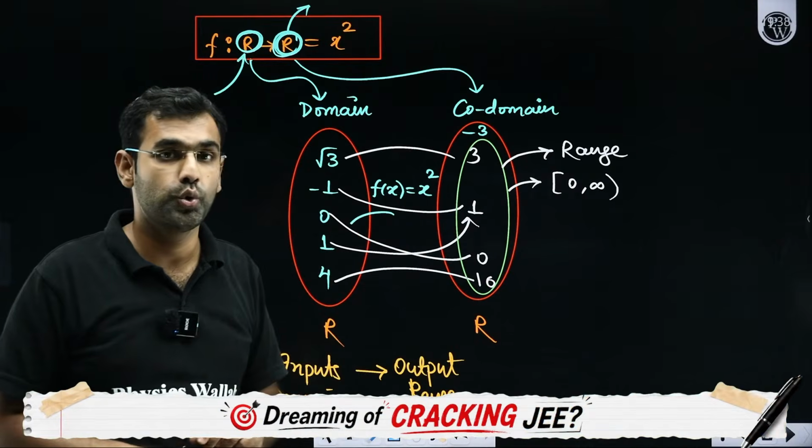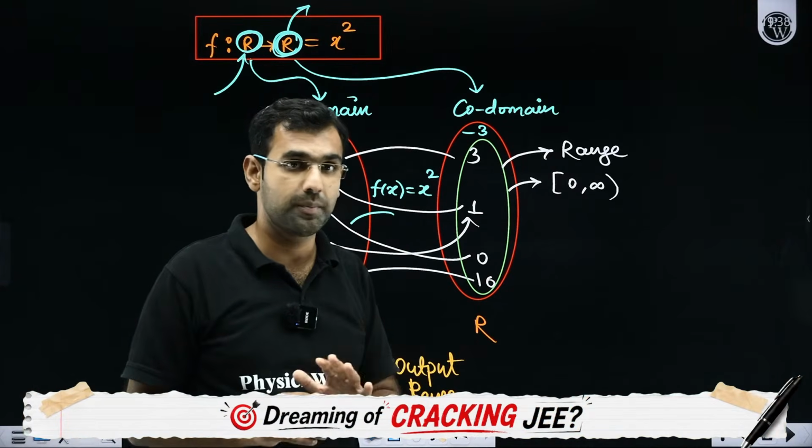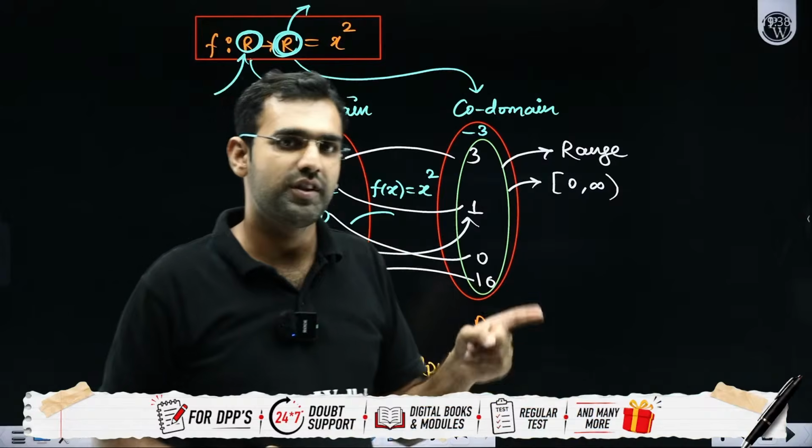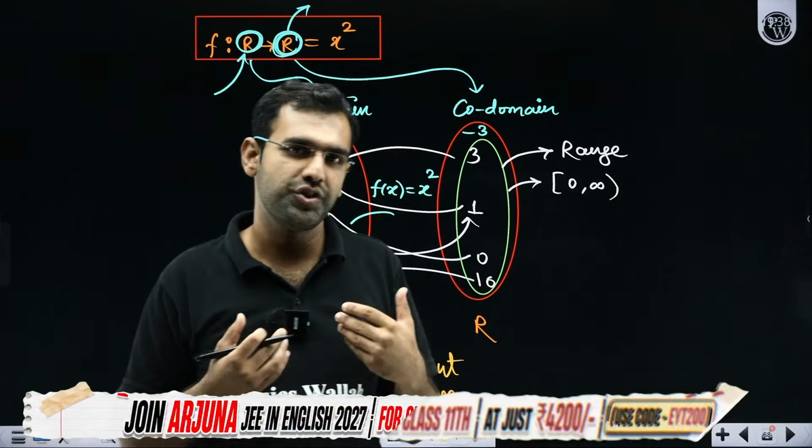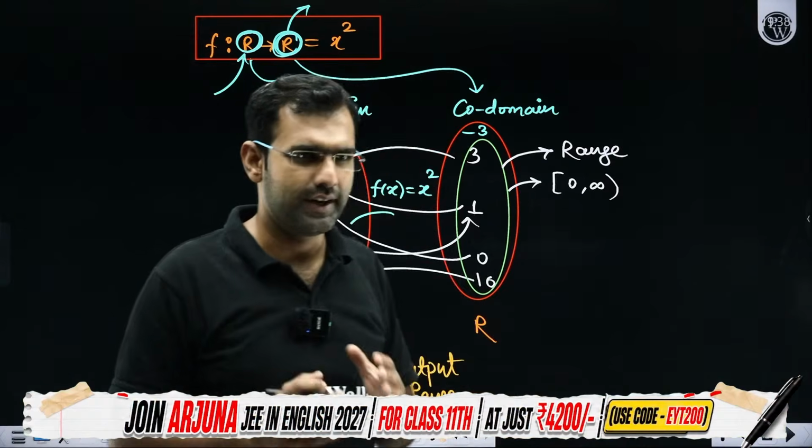Alpha, no. Range is equal to codomain does not mean a 1-1 function. Range is equal to codomain means an onto function. A 1-1 function is a different scenario. I'll clarify that, don't worry.